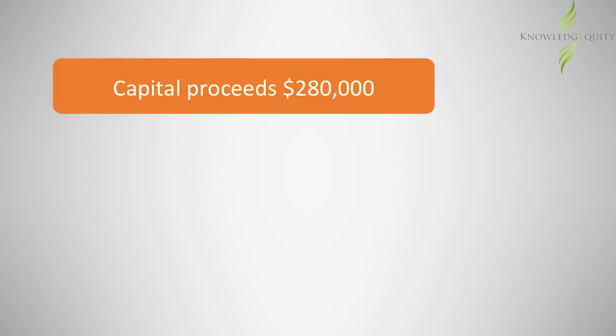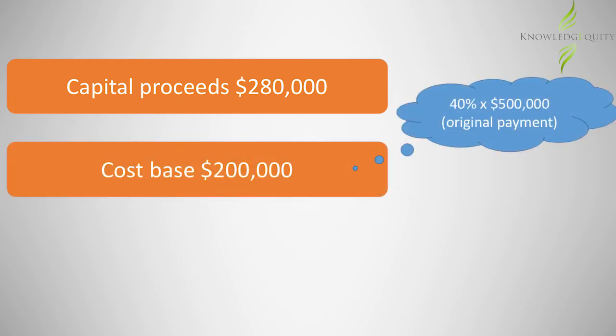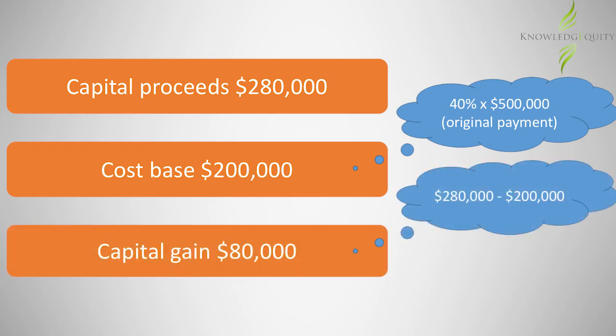Maxine's capital proceeds are $280,000. If she instead transferred the amount for no consideration or not at market value, the capital proceeds would be deemed to be the market value, also being 40% of $700,000, which equals $280,000. The cost base would be $200,000, meaning that her capital gain would be $80,000. This would typically be subject to 50% CGT concession and possibly also the small business CGT concessions.